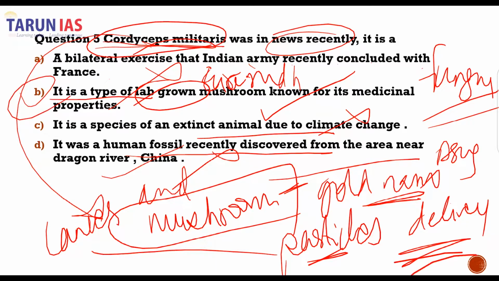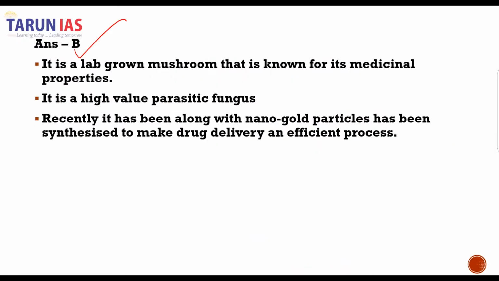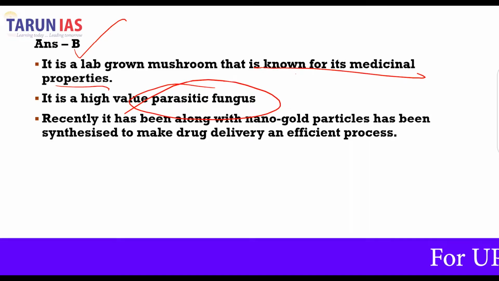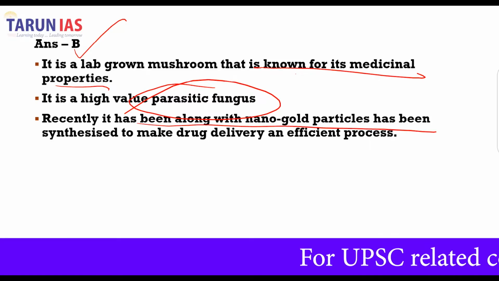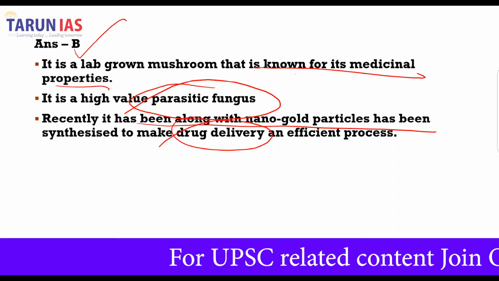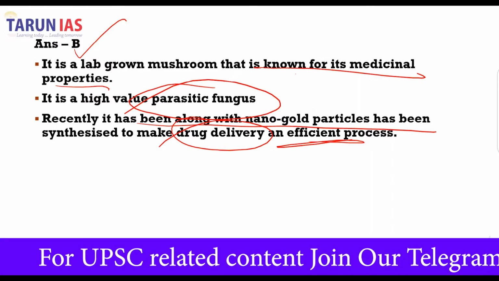So the correct answer is B, that it is known for its medicinal property. It's a high-value parasitic fungus, and it has been formed along with nanogold particles to synthesize and make the drug delivery process more efficient. Now let's move on.